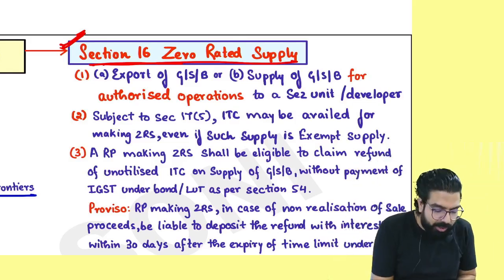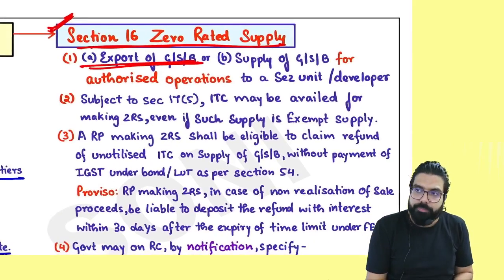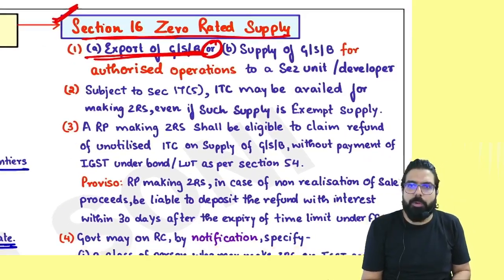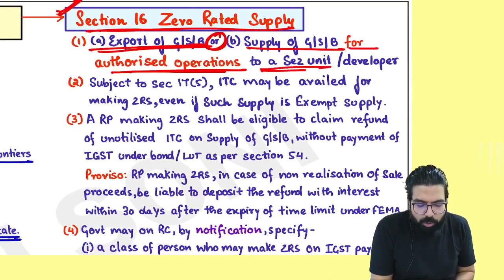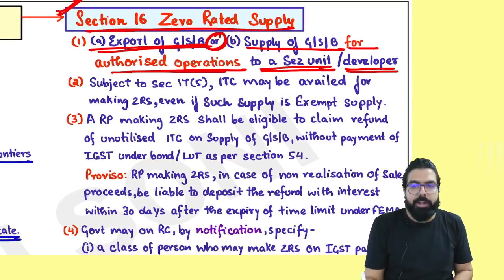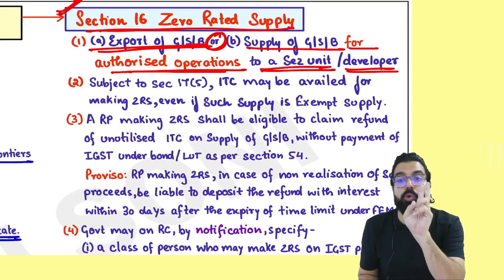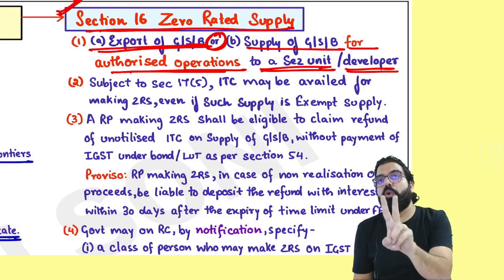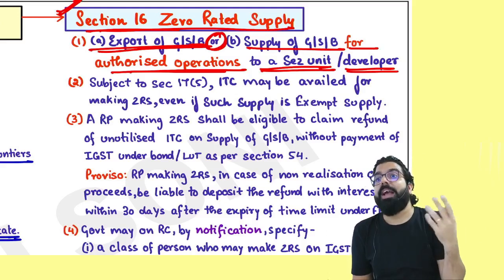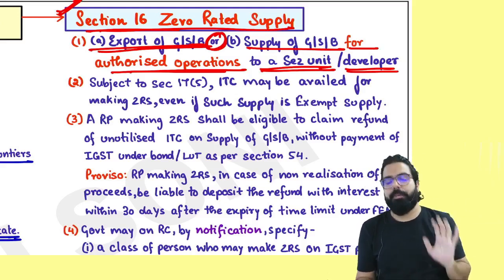What are the two zero rated supplies? Export of goods, services or both, or supplying goods, services for authorized operation to whom? SEZ unit or developer. Always remember one thing, two things are zero rated. Number one, export. Number two, supplying to SEZ unit or developer.